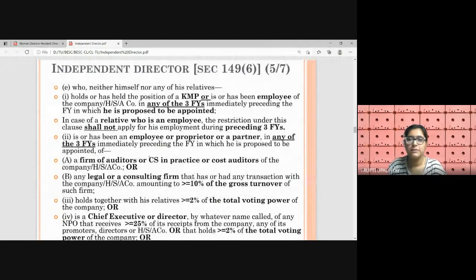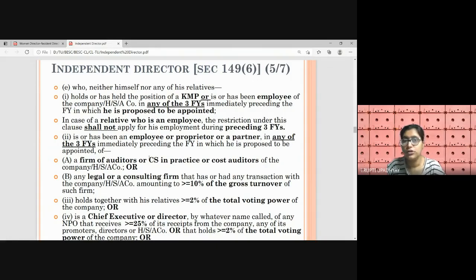The fifth condition speaks about both things that need to be seen, the person himself and his relative's situation, right? For the person, there is a total restriction. The person should not be a KMP in the past, or presently a KMP, in the company or HSA, right?